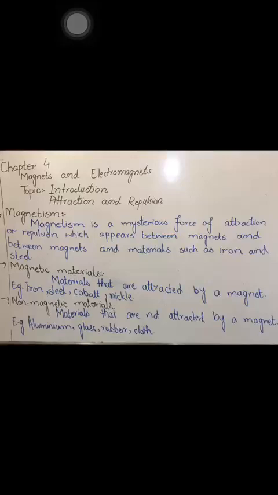That is chapter number 4, and the name of chapter 4 is magnets and electromagnets. In this chapter we will study what is magnetism, what is attraction and repulsion, what is the theory for magnetism, what is magnetic induction, the effect of electromagnetism and use of electromagnets. But first of all we will talk about its introduction.